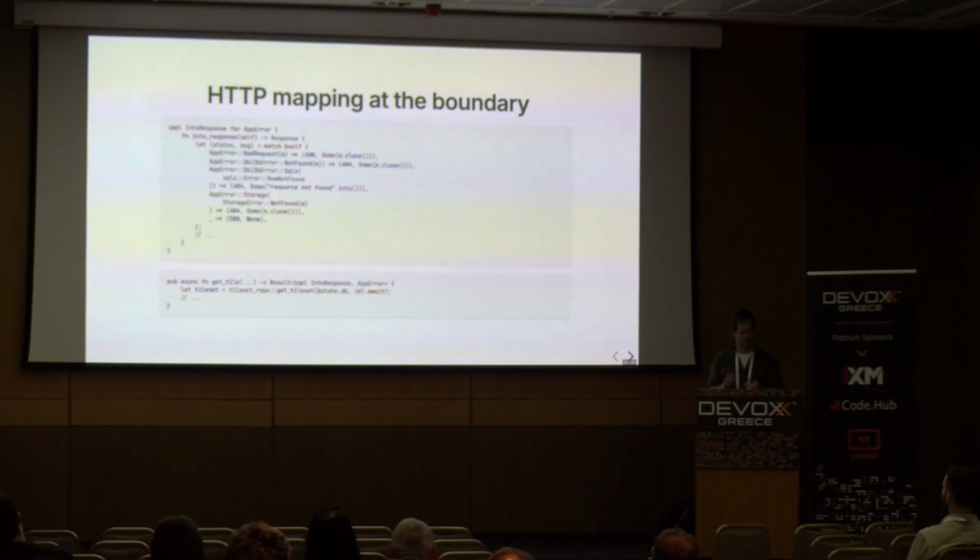And when we go and call things like getTileSet that don't return an app error, but actually return a DB error, Rust is automatically taking the failure path and saying, hey, DB error, we convert you to an app error, we convert to a HTTP response, done. So we have very clear type-checked error handling off to the side from our handlers, and we can just read the happy path in the handlers themselves.